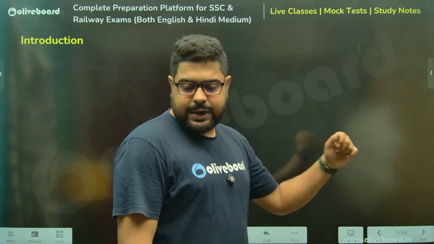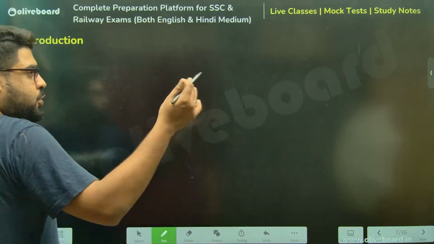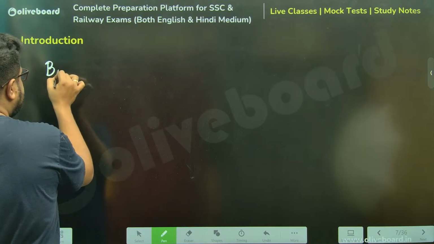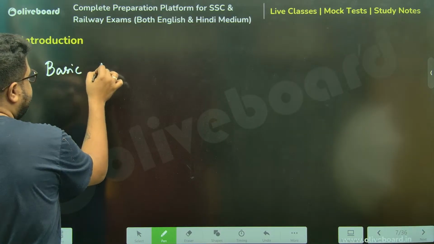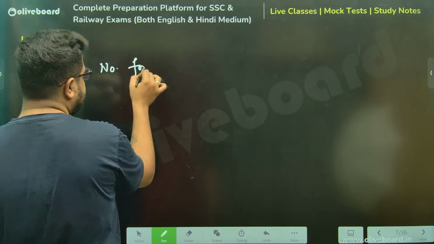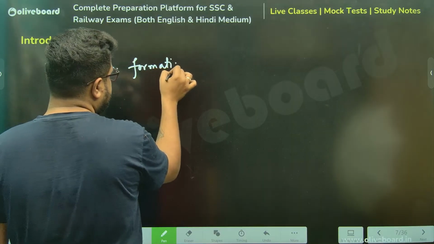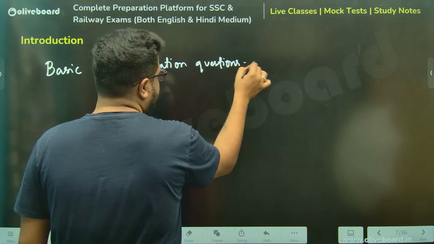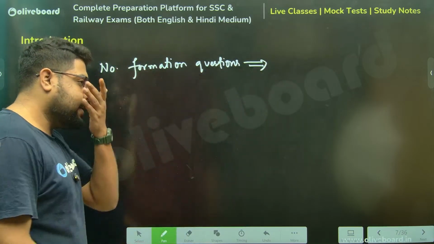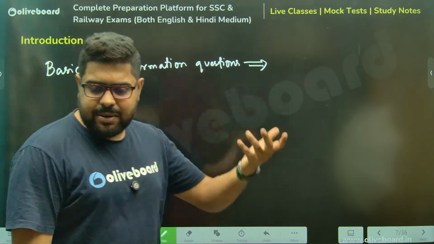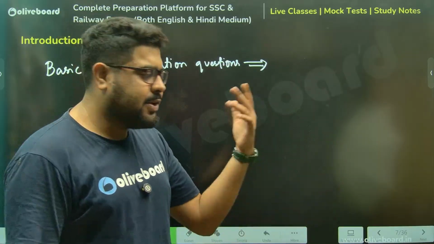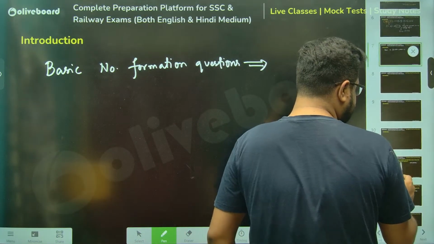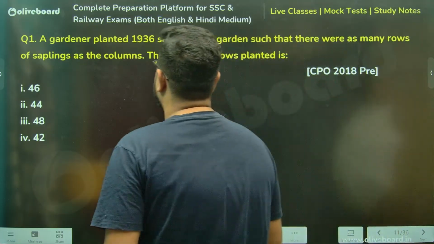Questions. Now, what type of questions, sir? I've shown you one or two questions, and we will need to do basic number formation questions. Now, what do I mean by number formation questions? Sir, a two-digit number, some square given, some cube given, some information around that given. So we need to find the number like that. Sir, a question like this.